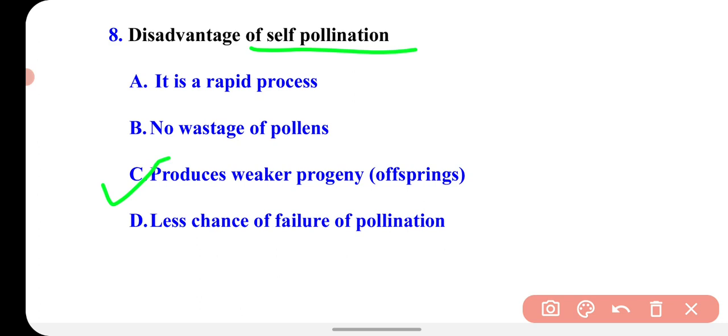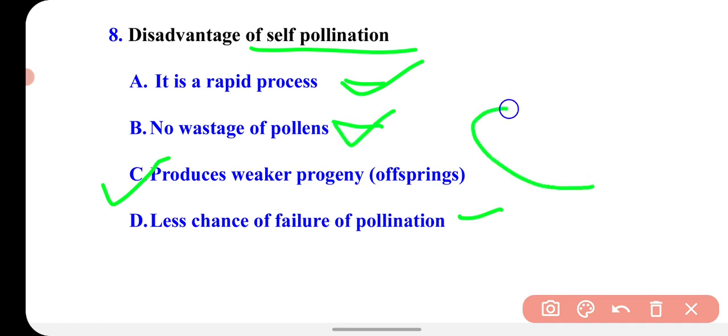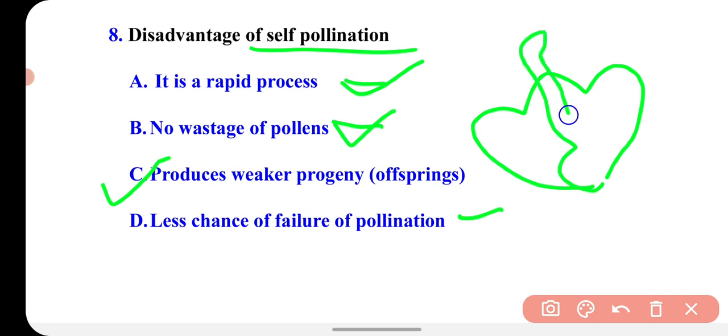While these three options are telling you the advantages, the positive side of self-pollination. Self-pollination is a fast process, it occurs very rapidly, and no vestige of pollen occurs, because within the same flower the pollen is transferred from anther to stigma.